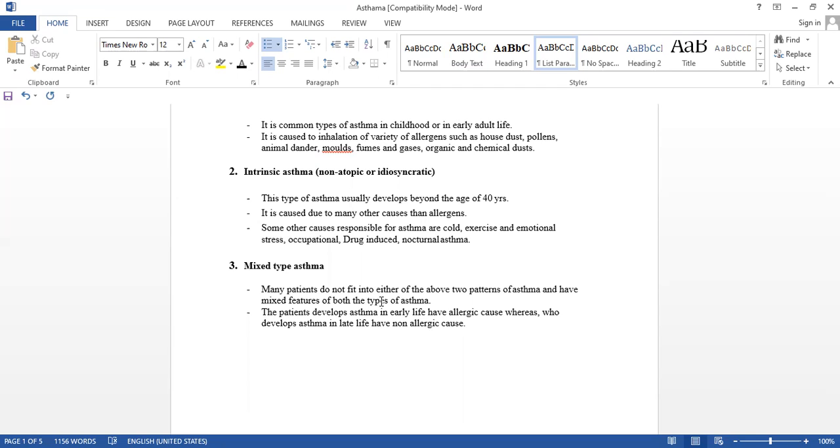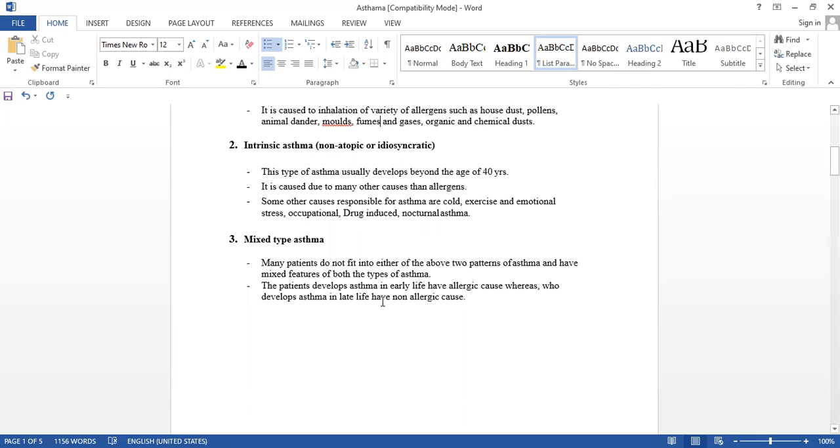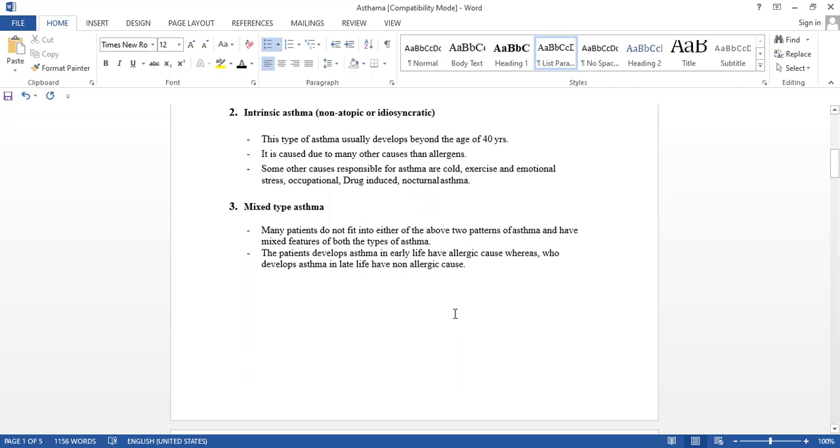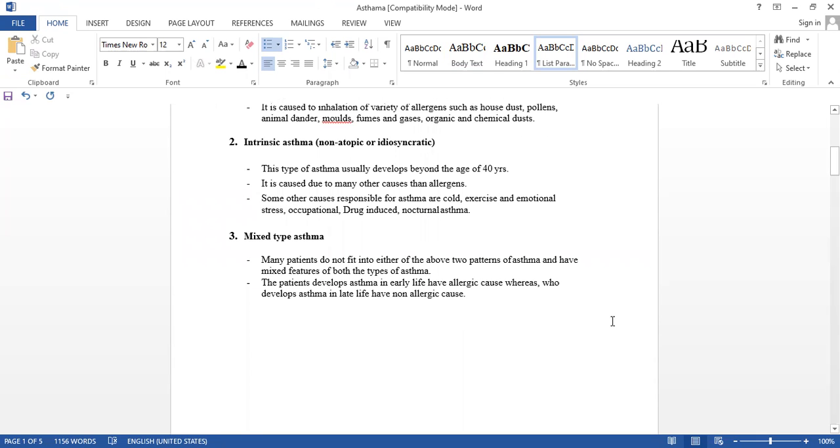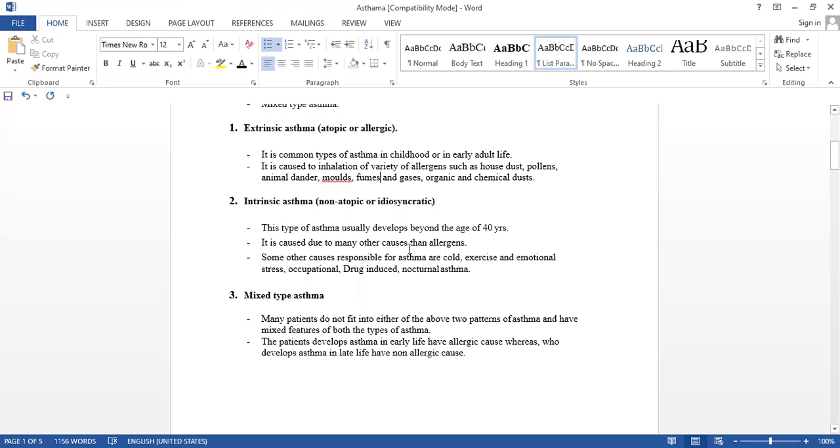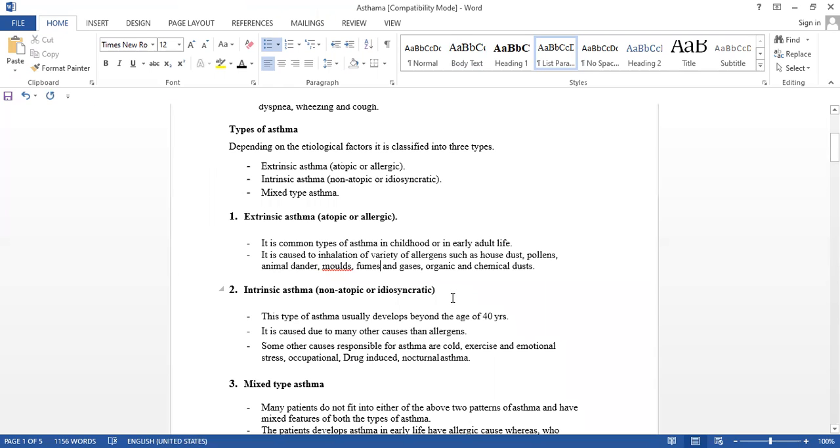In early life it may be due to allergy, and when the individual grows up, not having such allergy, it may be due to other causes, that is intrinsic. So not differentiated, this is called mixed type of asthma. Understood? Intrinsic, extrinsic, and mixed type of asthma.